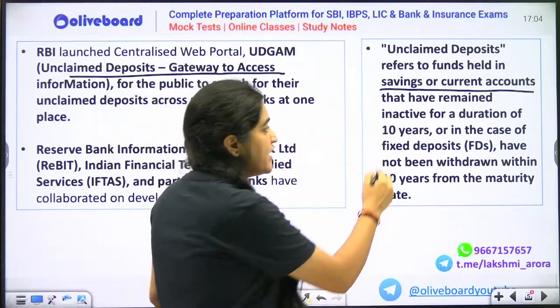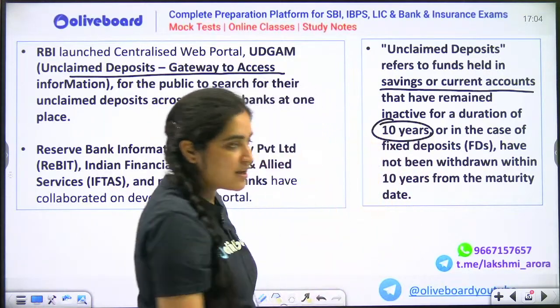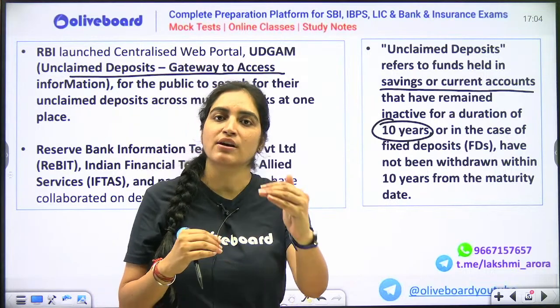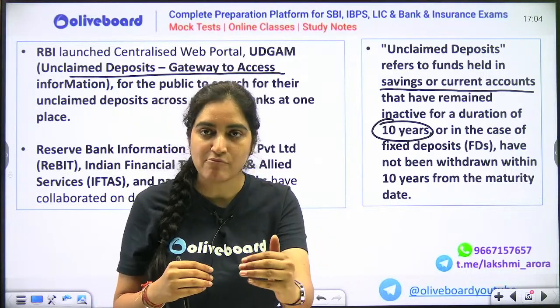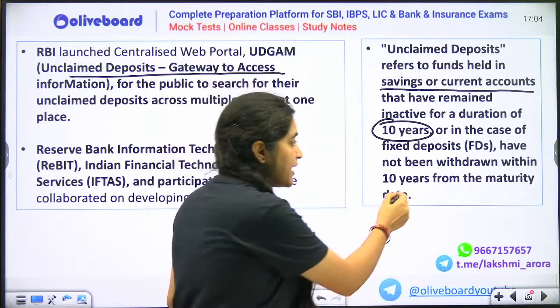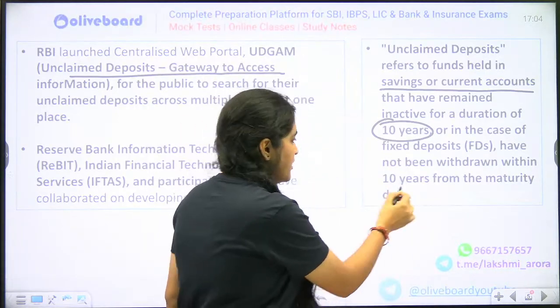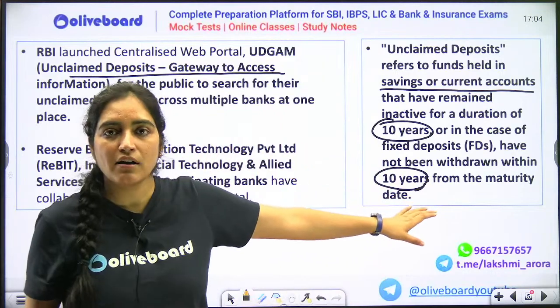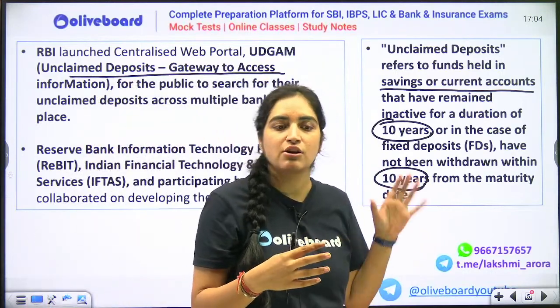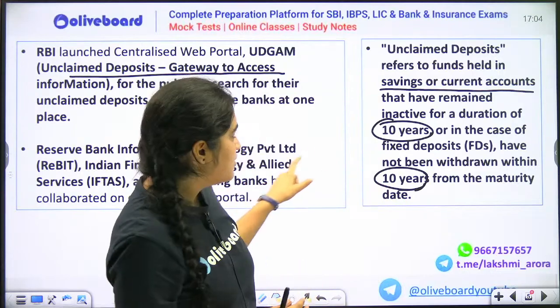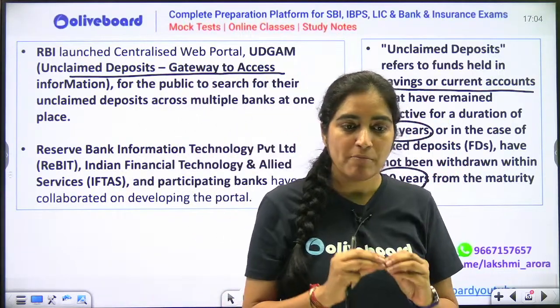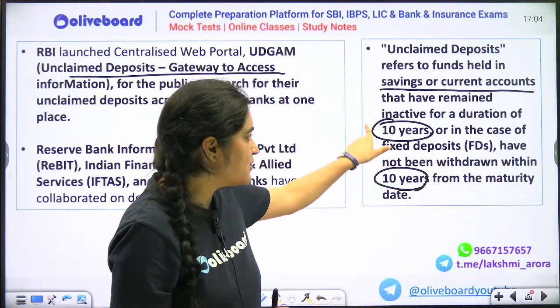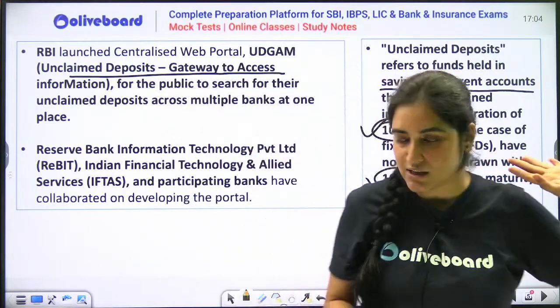For how many years? If it's your saving account, then 10 years. If it's FD, then after the maturity time of the FD, if for the next 10 years also it is not being withdrawn and no transaction happens in it, then it is said to be unclaimed deposits. I hope you get this fact and figure clear that it should be 10 years. Please take a note of this as well.